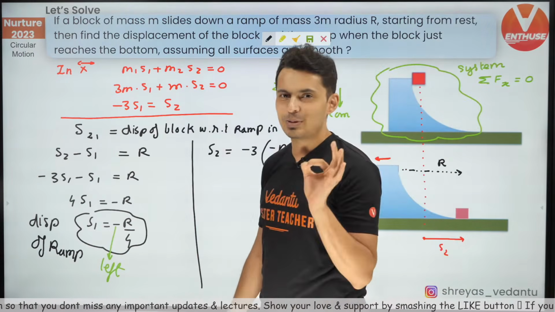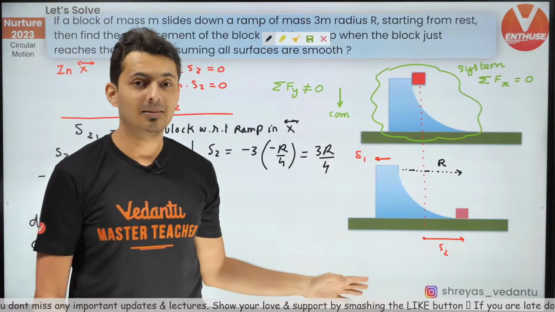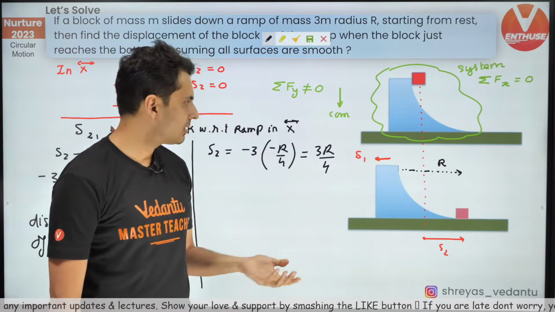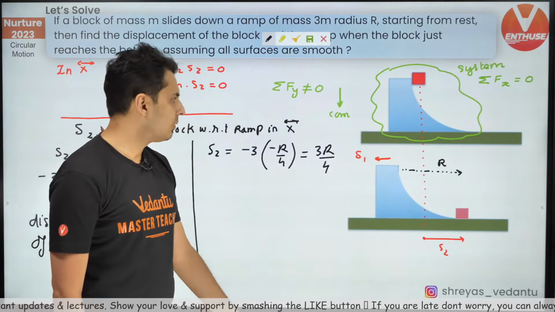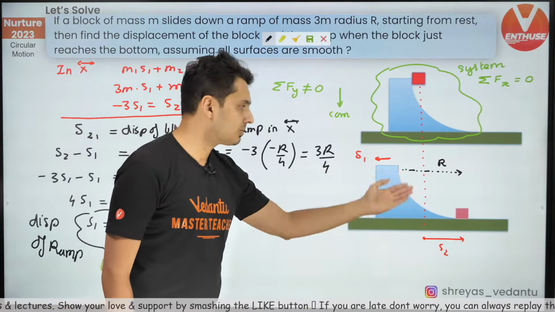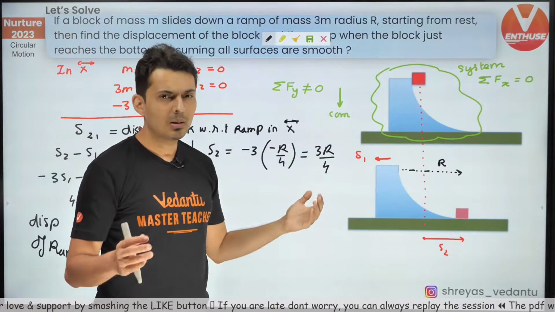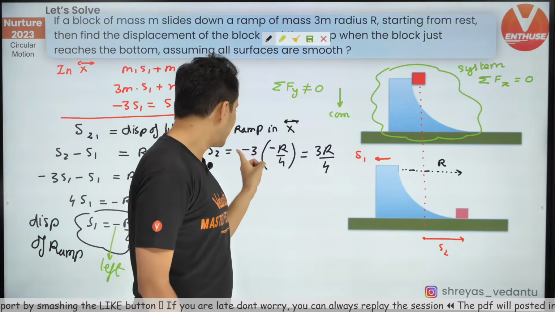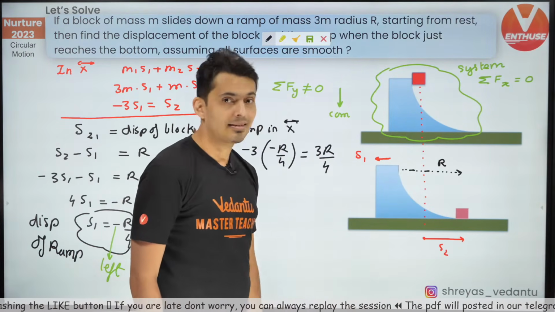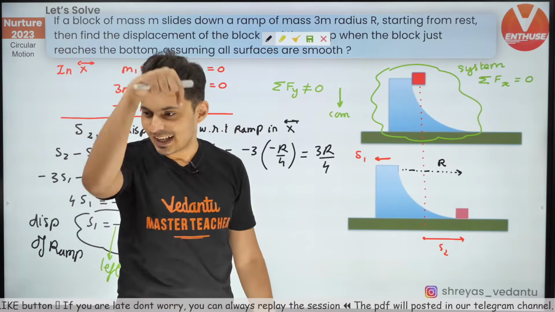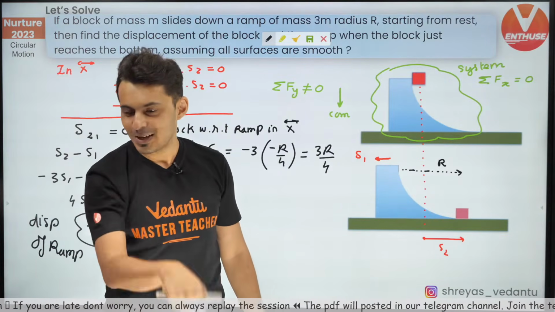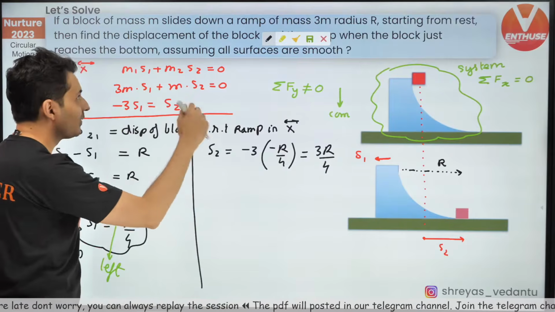And that's where you made the mistake. That is not the final answer. You're like, sir, what nonsense. I just got S1, and we just got S2. That is what we wanted, the displacement of the block. No, that's not the final answer. Why? Because S2 is only the displacement in the X direction. It has also moved in the Y direction. Yes, it has moved in the Y direction. So do not forget that.